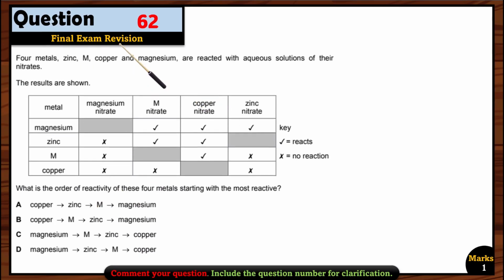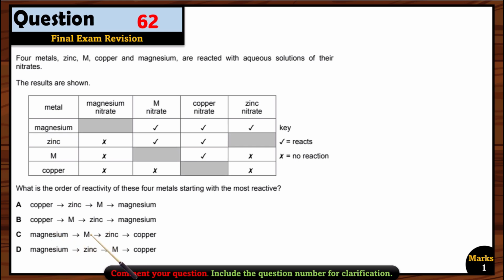Let's see question 62. Four metals, zinc, M, copper, and magnesium are reacted with aqueous solution of their nitrates. The results are shown here. What is the order of the reactivity of these four metals, starting with the most reactive one? If you just look at the options A, B, C, and D, you can see that copper and magnesium are the options given here. And we know copper is the least reactive among the metals. So magnesium can be the right option. So C or D can be right.